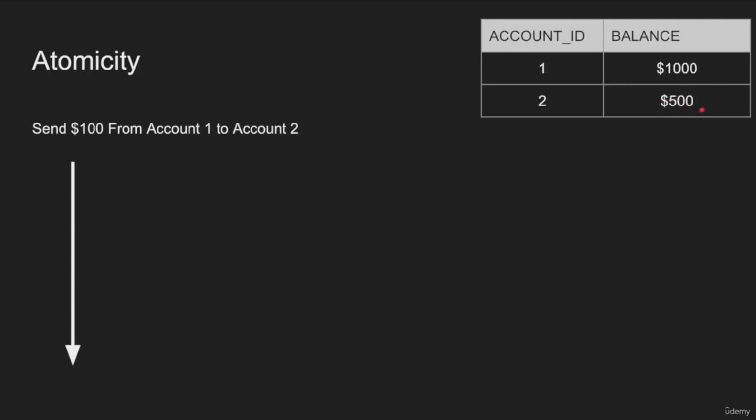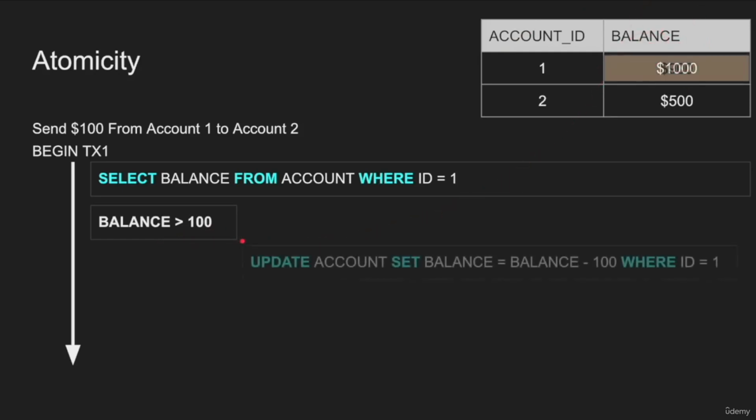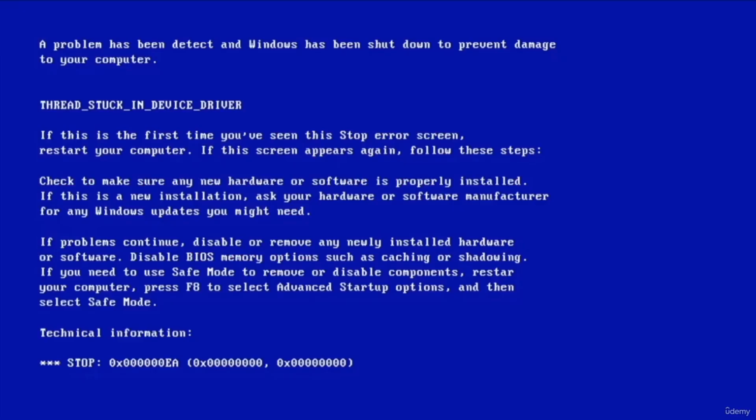And we have to do it in a transaction because these two should happen at the same time, right? So we start a transaction. We select the balance to check if this guy even has money. And they do, because the balance is greater than 100, because it's 1,000, right? Because that's account 1. So let's go ahead and update the account. Let's deduct 100 and what?